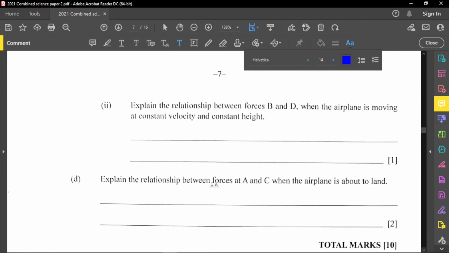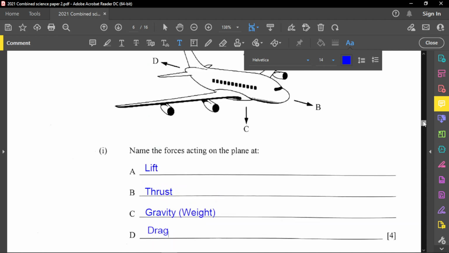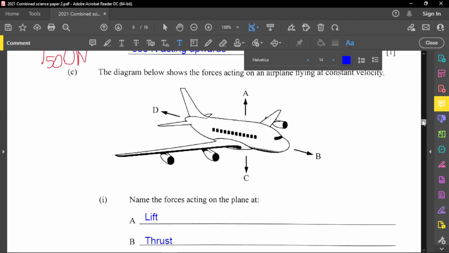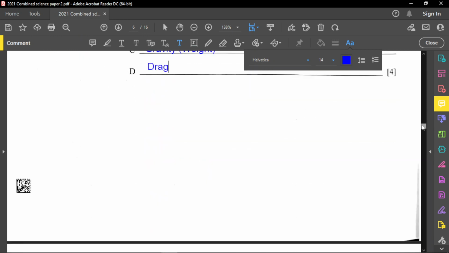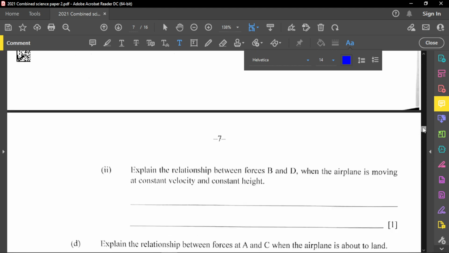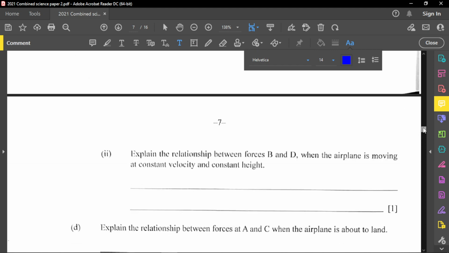It said, explain the relationship between B and D when the airplane is moving at a constant velocity and at a constant height. So let me just quickly show you something here. We're talking about B and D, the forward and backwards ones. B is going forward, D is going backwards, right? So D is the drag, B is the thrust. So what's the relationship between the thrust and the drag?